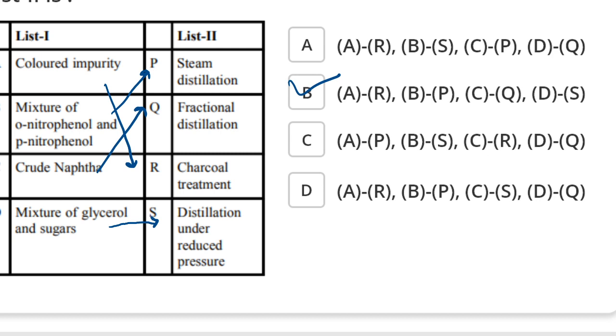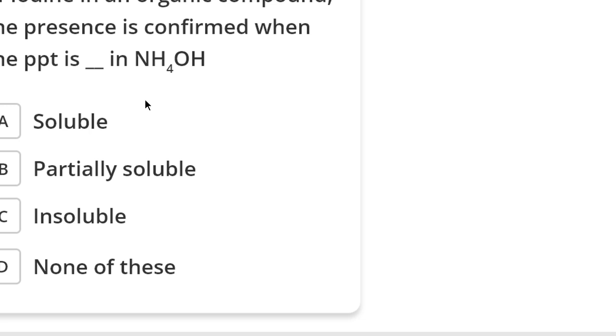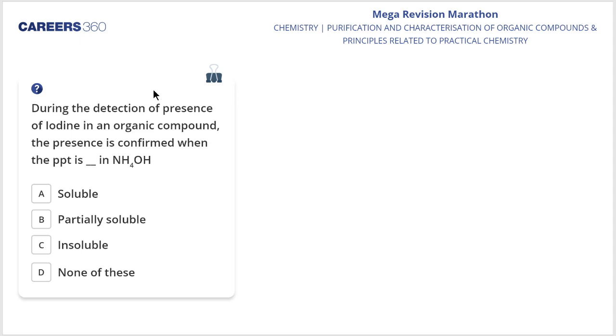Okay, fine. So here goes the next question. During the detection of the presence of iodine in an organic compound, the presence is confirmed when the precipitate is dash. So I want the answers from you, what you all are saying regarding this question. You all are saying that option C is the right answer, but sir, why did you say that B is the right answer?